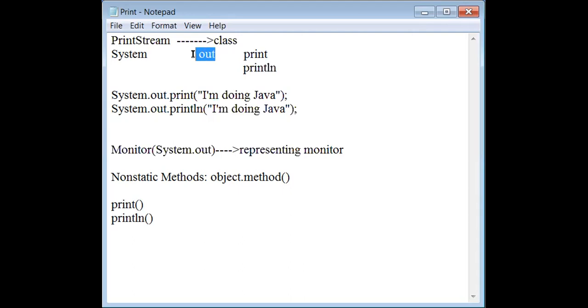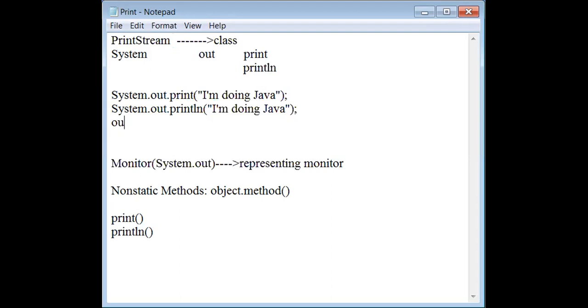One is that it is going to play as an object in PrintStream. That is different; in the files concept, it will come. In the files concept, which is also there now in your syllabus, that will come. But the same out is there acting as a variable, and that too a static variable. Out is also behaving as a static variable. One is out is an object present in PrintStream. Don't get confused. It is playing dual roles.